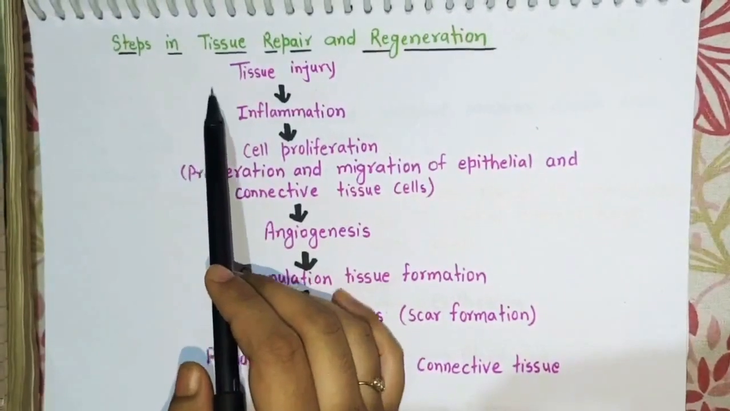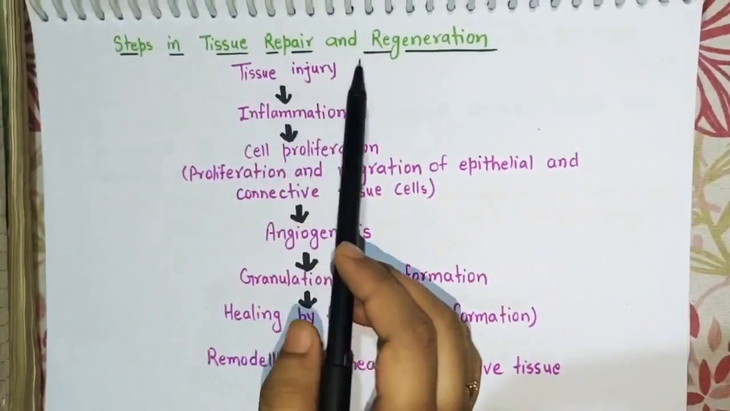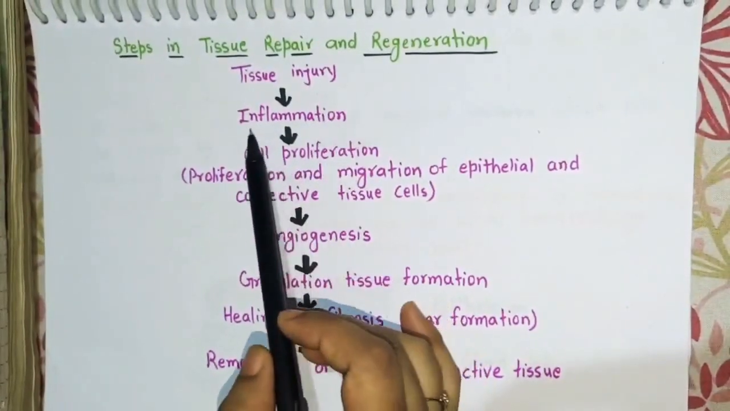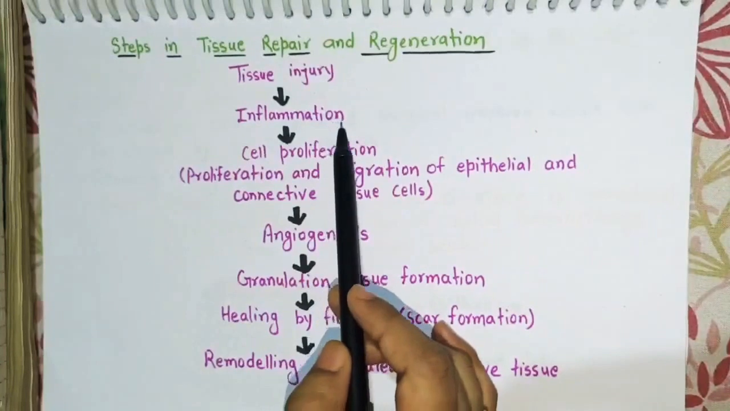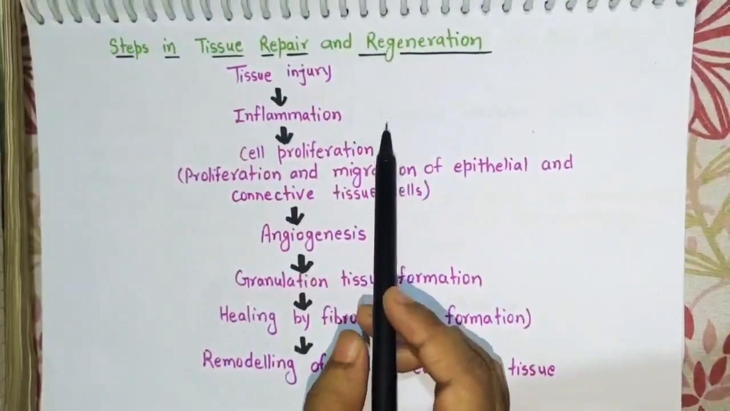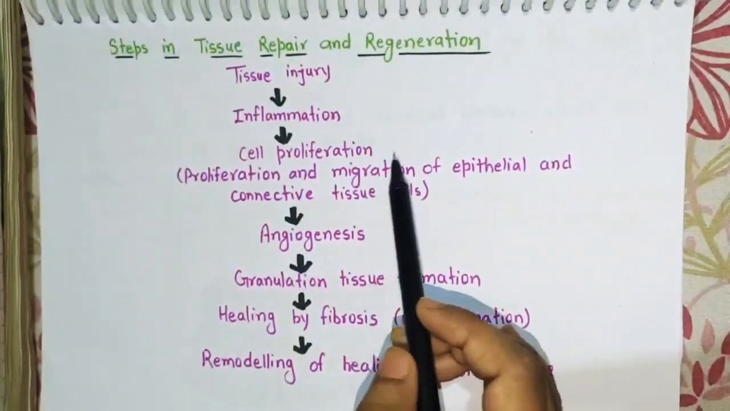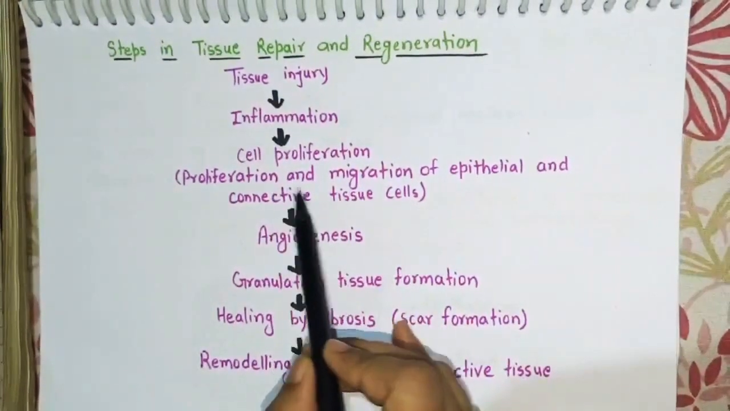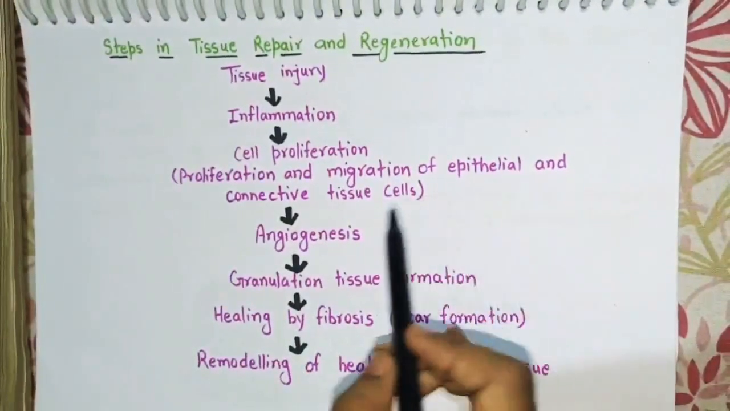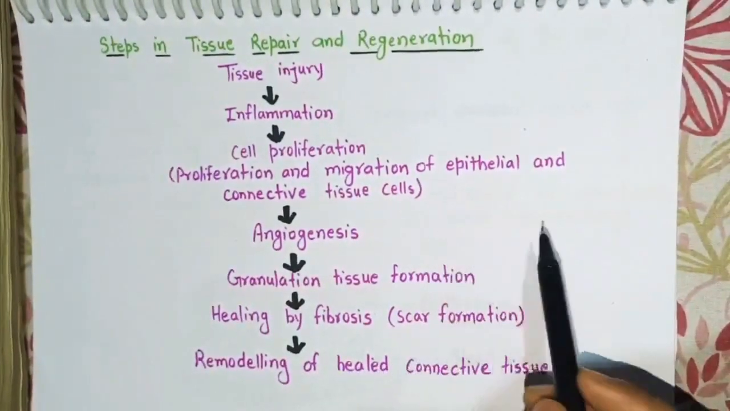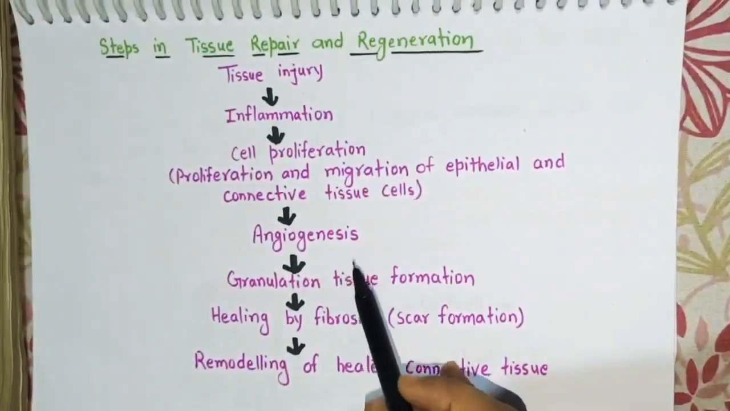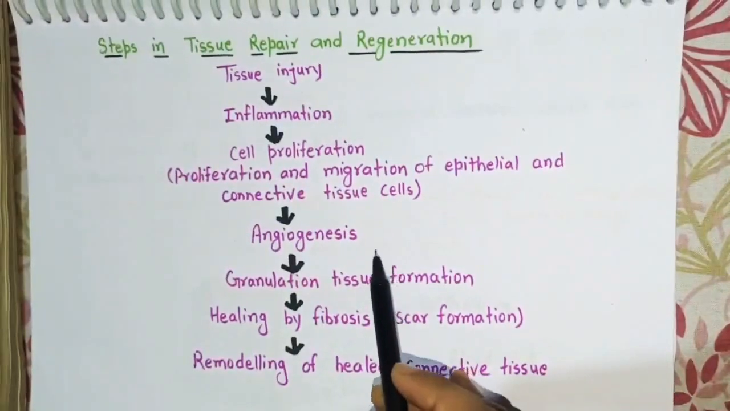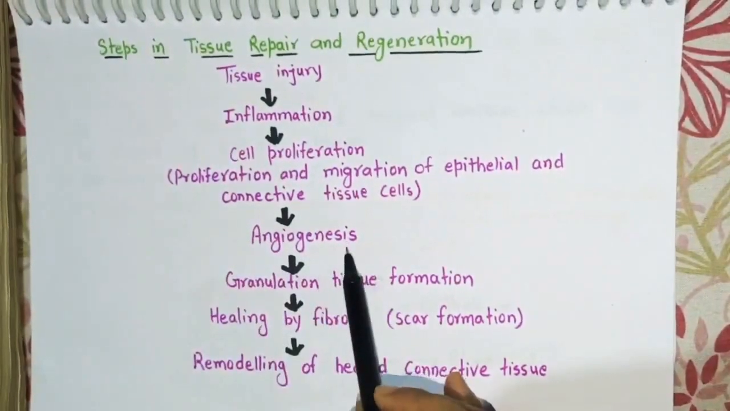Now come to the steps involved in tissue repair and regeneration. After having tissue injury, there will be signs of inflammation seen at the site of injury, and after the process of inflammation, there will be cell proliferation, that is proliferation and migration of epithelial and connective tissue cells. After proliferation, there will be formation of new blood vessels at the site of tissue injury. That process is called angiogenesis.